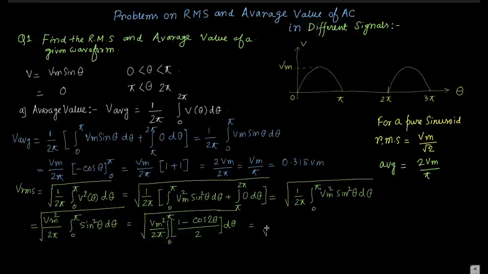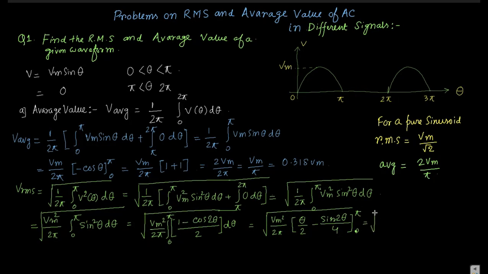So it becomes Vm square by 2 pi. If we put that d theta, that is d theta by 2, it becomes theta by 2; integration of d theta is theta by 2 minus sine 2 theta by 4, from 0 to pi.